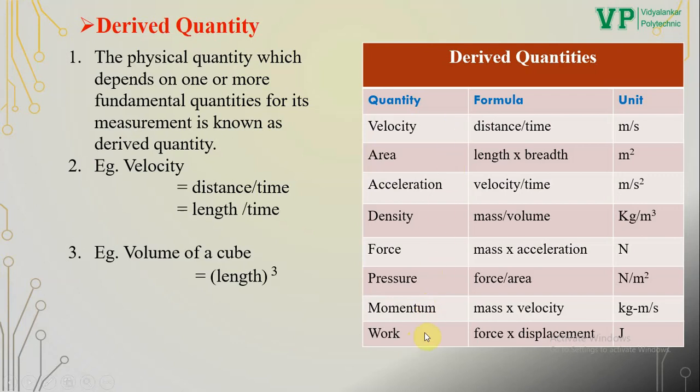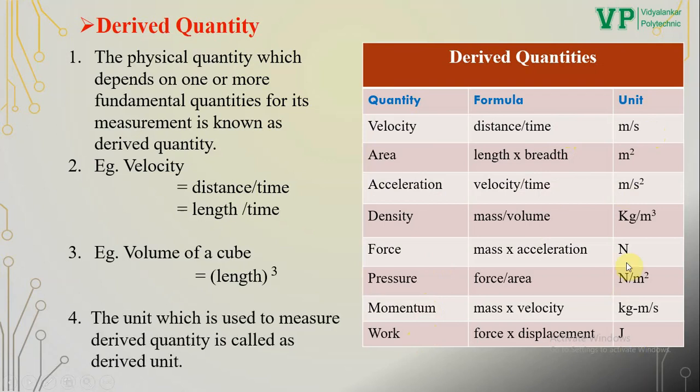For each derived quantity, there is a specific formula and unit. The unit which is used to measure derived quantity is known as derived unit. For example, unit of velocity is meter per second, unit of force is Newton, and unit of work is Joule.